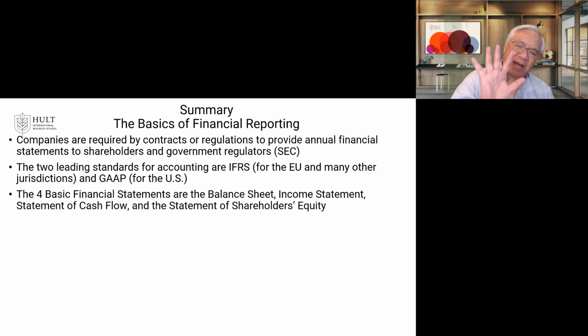Some of you may say, wait a minute, I thought there were 5. I'll just mention this now. The 5th one that you may have heard of is a statement of comprehensive income. To me, that's just an addition to the income statement. So we do the income statement to get to net income. Then there's a section below that covers other comprehensive income, OCI, and then getting to comprehensive income. So I don't consider that wholly a separate statement. I personally compare it as an add-on, an elaboration of the income statement. So that's why I always think of 4. It's not wrong if you think of it as 5, right? It's just a matter of interpretation.